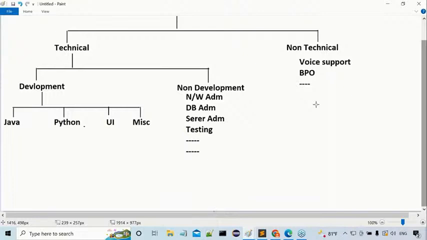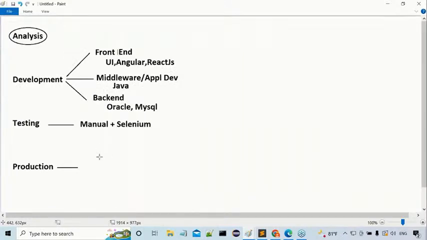In a project life cycle, analysis could be done by higher officials, leave it. Development part could be taken care of by whom? Developers. Then how many types of development are going on? Front end development and middleware. Next one is back end. In front end, UI technologies, and in middleware, Java and its related technologies. Next, the back end is Oracle or MySQL or some other. Understand my point clearly? Next one is testing. Testing could be done by manual testing or Selenium testing. Nowadays, Selenium testing is getting more demand.